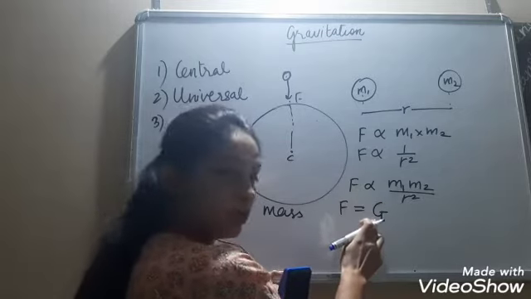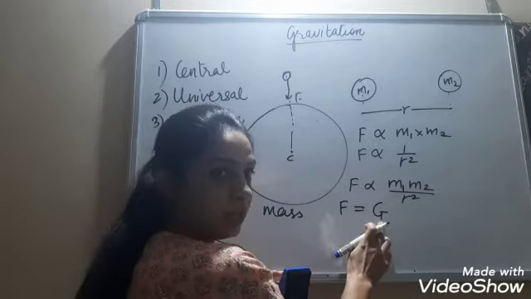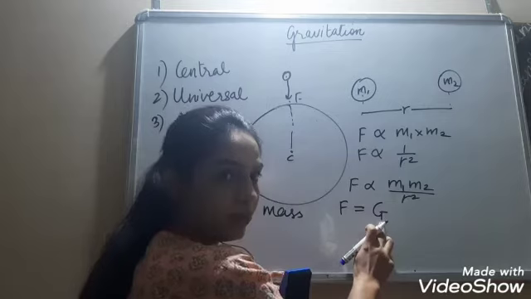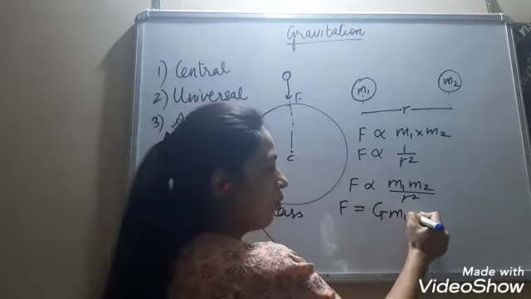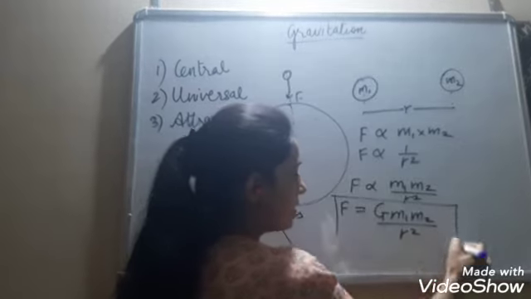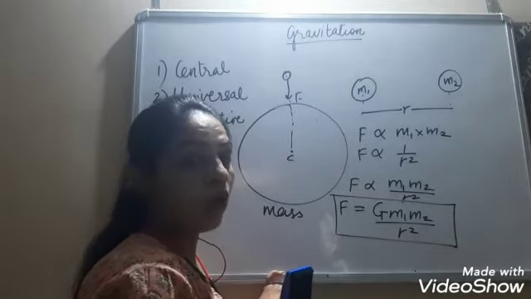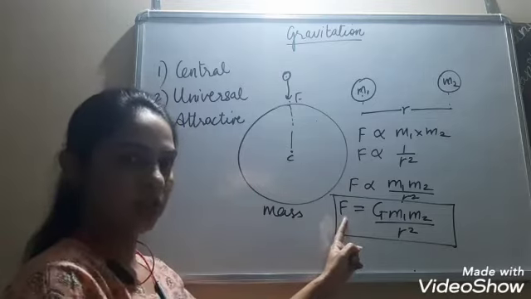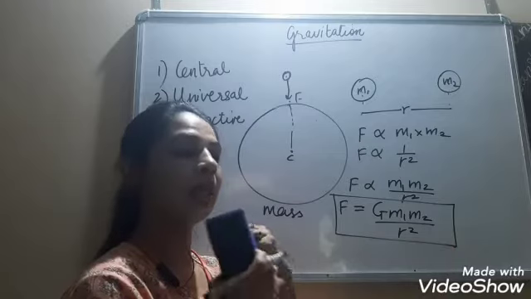The proportionality sign is removed and replaced by an equal to sign, and in place of the proportionality sign there comes a constant. Since it's the gravitational constant, it is denoted by capital G: F = G m1 m2 by r square. This is the universal law of gravitation.